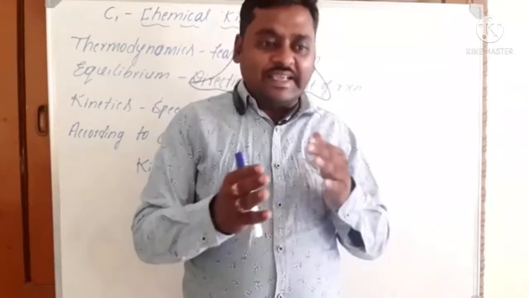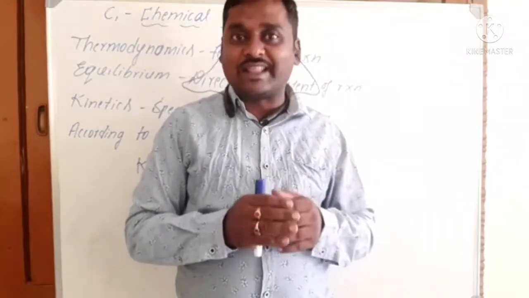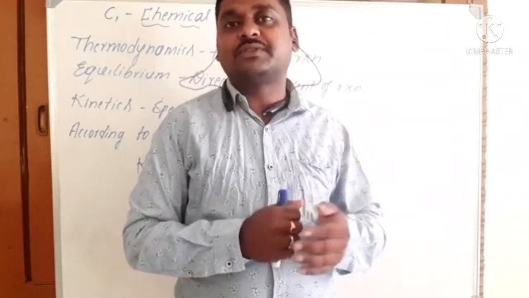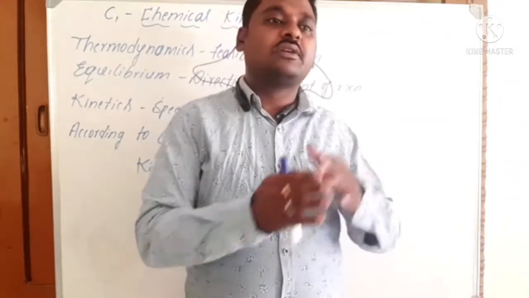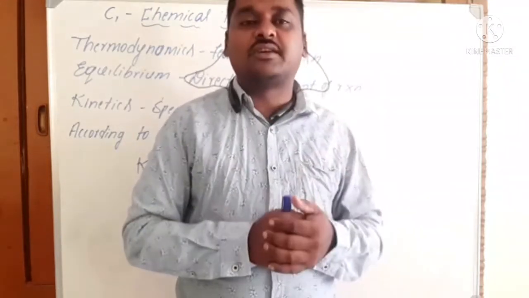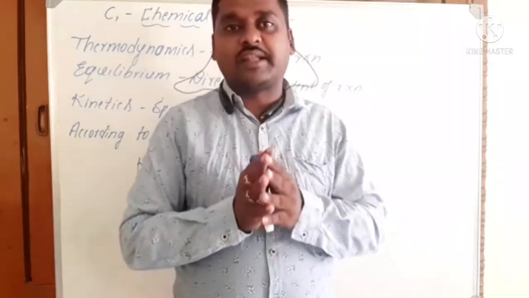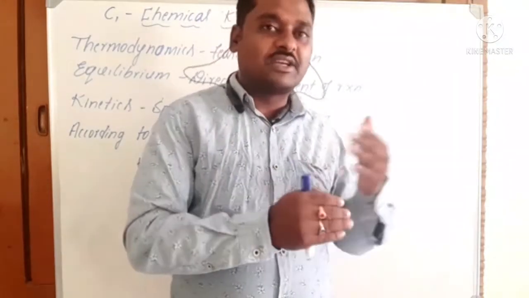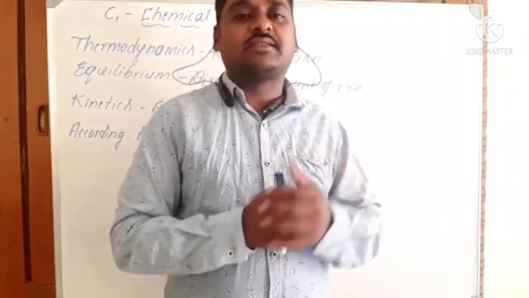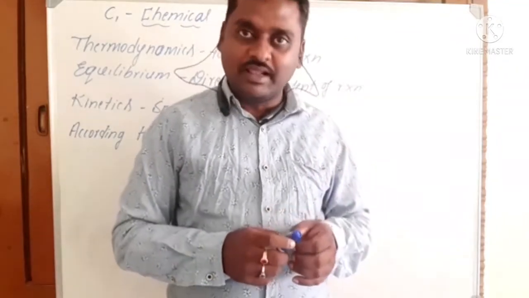So these two chapters or topics cannot give information about the speed of the reaction, what factors affect the speed of the reaction and in what way, that means the mechanism by which the reaction continues. Okay, so all these things we can learn in chemical kinetics.